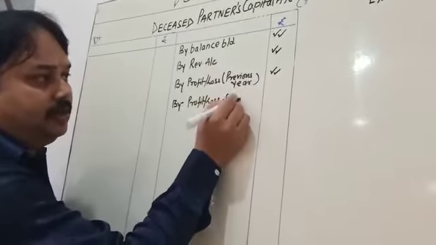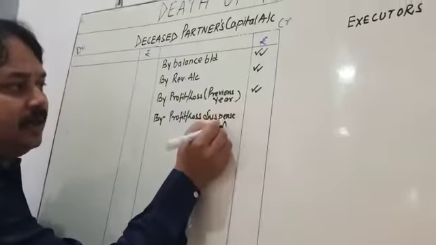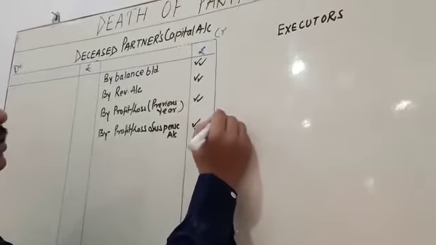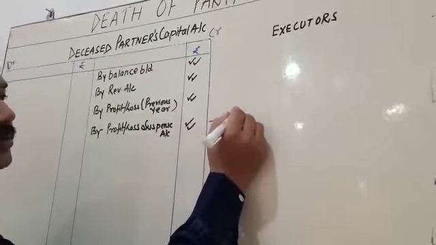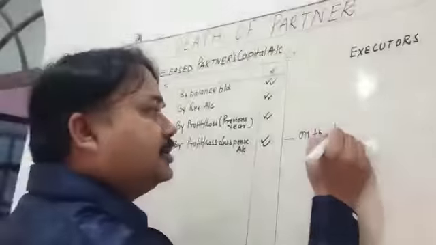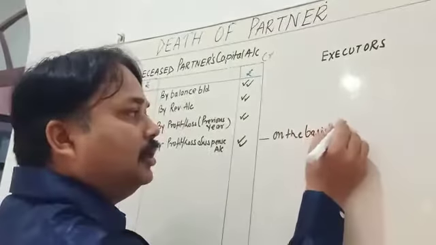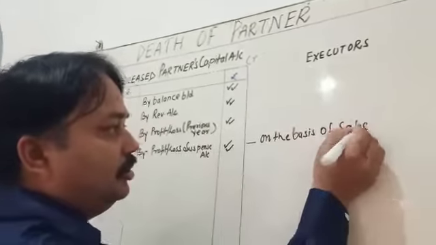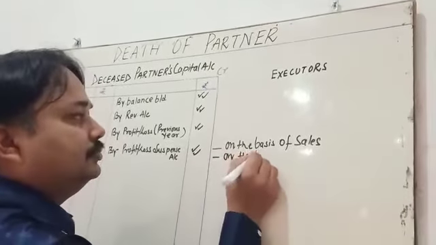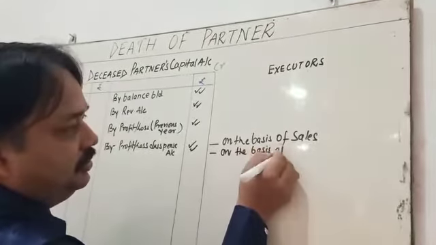Profit and loss suspense account means it is not actual profit. It is calculated on the basis of sales. I will discuss it in a later video, on the basis of sales, or you can say on the basis of average profit.